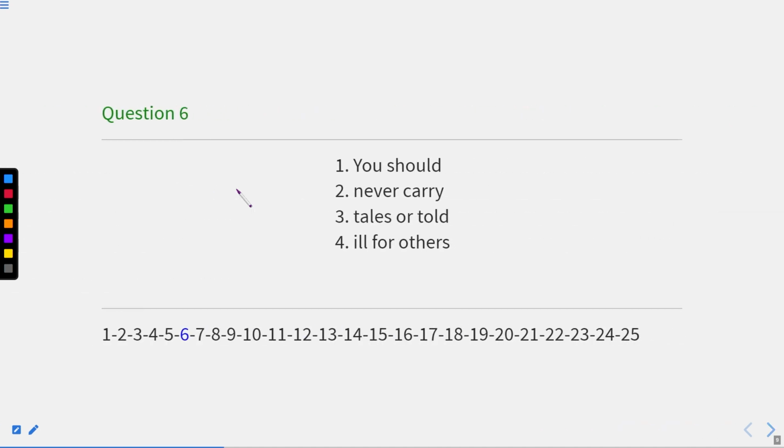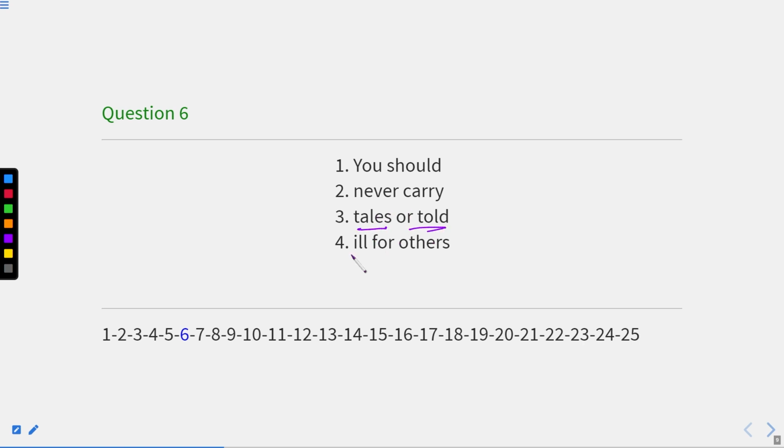This is question number 6. You should never carry tales or told ill for others. You should never carry tales. Whenever we use the word should, it is always followed by the verb first form. Moreover, it is actually the present tense. Okay, so you should never carry tales.